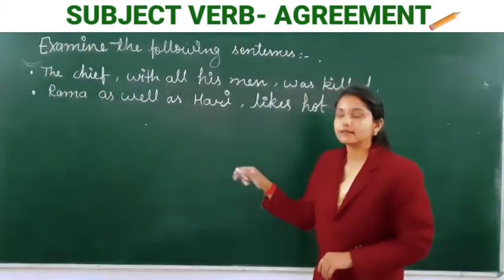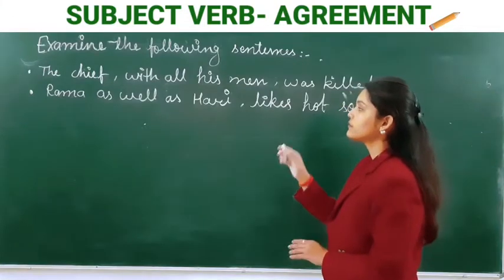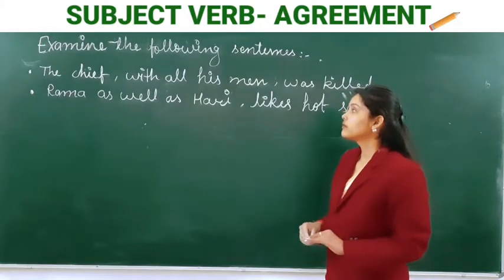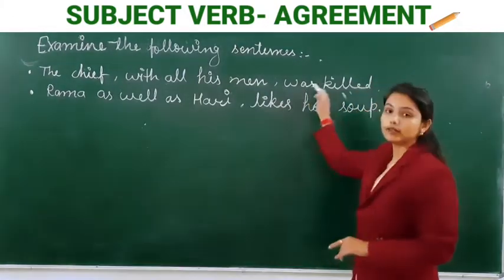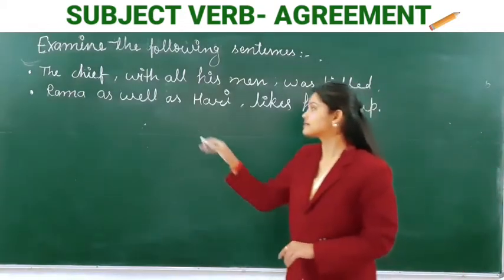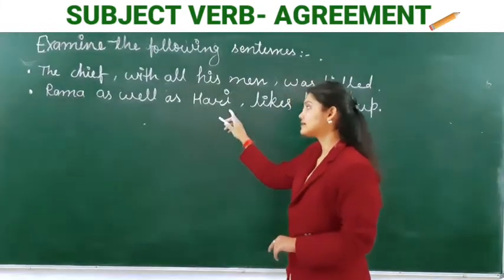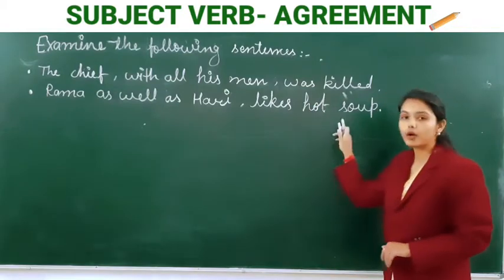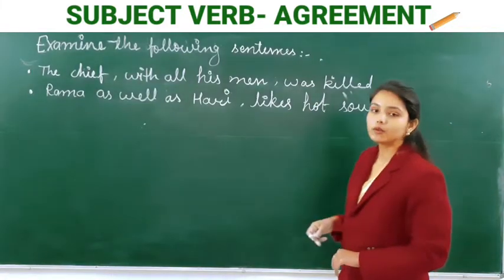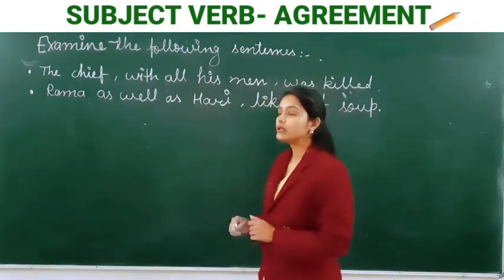There are two sentences. Examine the following sentences. First is, the chef with all his men was killed. Next is, Ram as well as Hari likes hot soup. So these are two sentences. Now listen carefully.